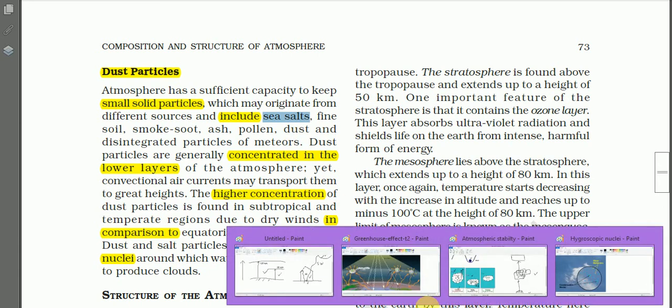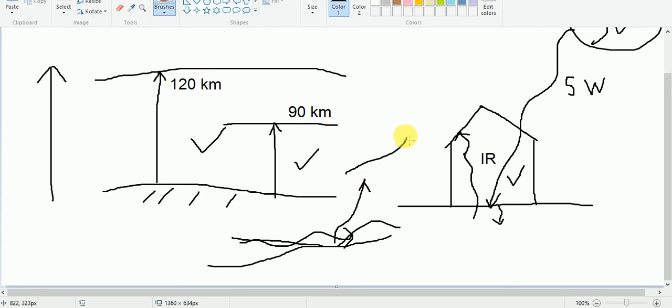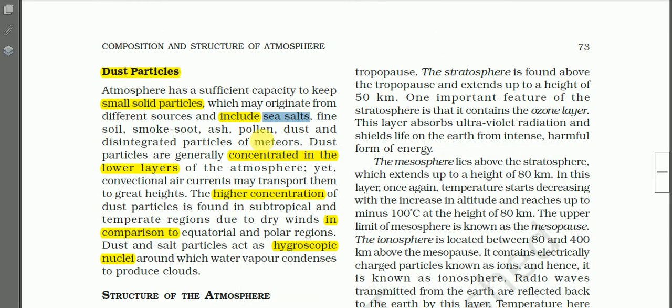When a wave strikes on the coastal area, because of the force, salt particles may be ejected into the atmosphere, carried far into the land, and hence available in the atmosphere.